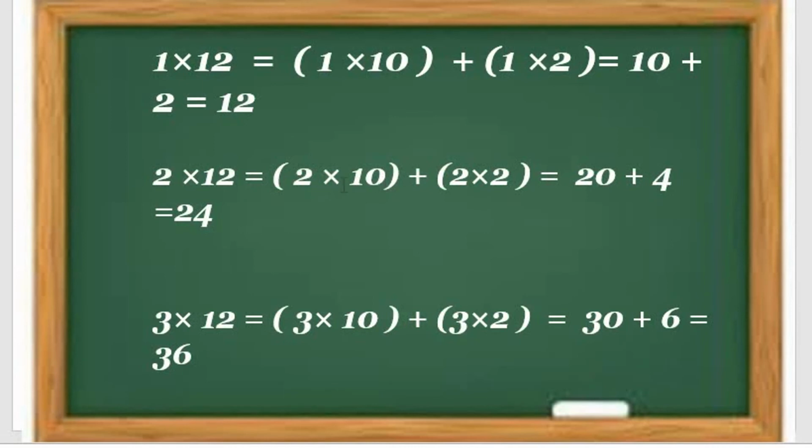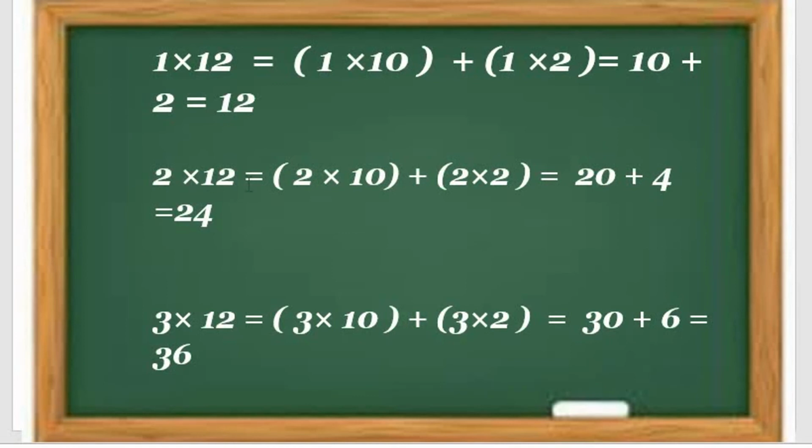So 2 multiplied by 10. 2 tens are 20. 10 twos are 20. So I write the 20 here. Then plus 2 twos are 4. So 20 plus 4. How many, all students? 24. 2 multiplied by 12 is 24.